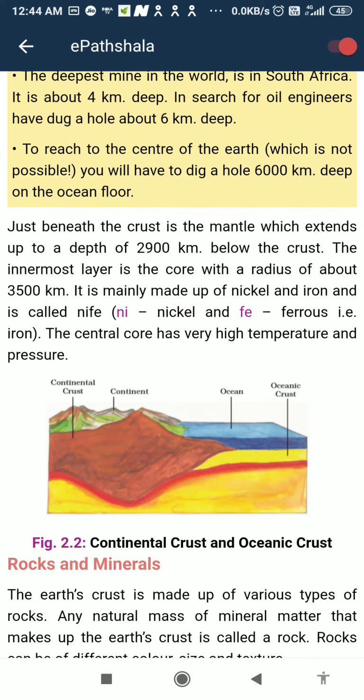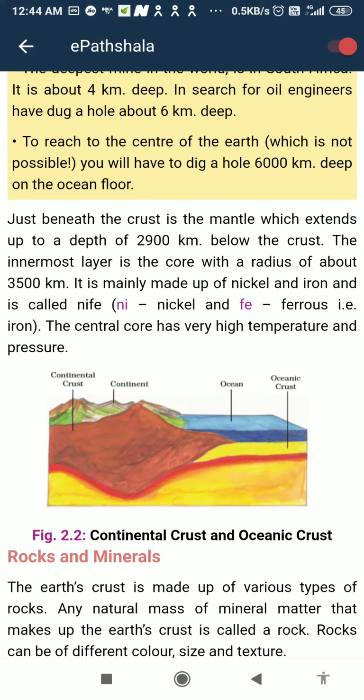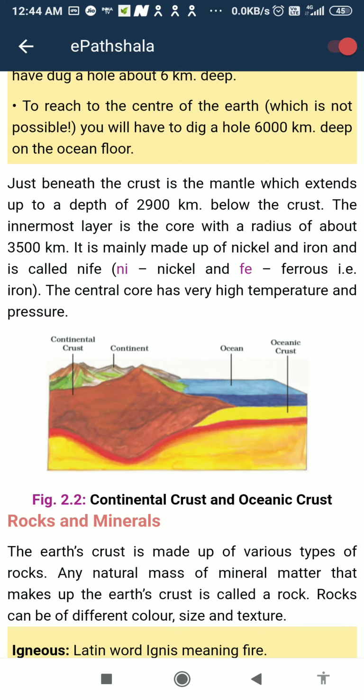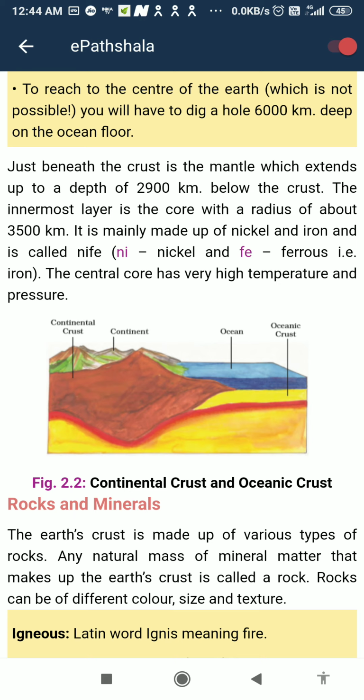Just below the crust is the mantle, which extends up to a depth of 2900 kilometers. The crust is 35 kilometers, and then lies the mantle of 2900 kilometers below the crust. The innermost layer is the core with a radius of about 3500 kilometers.